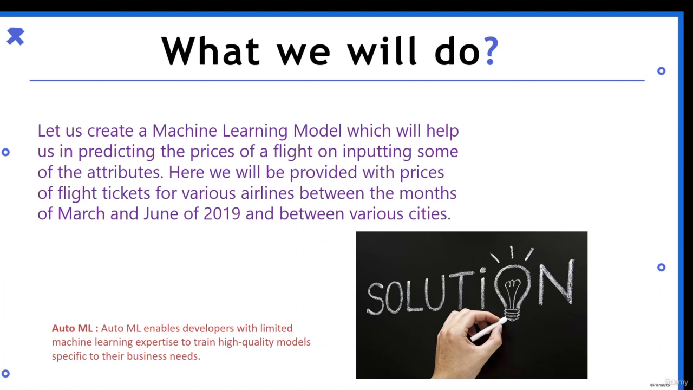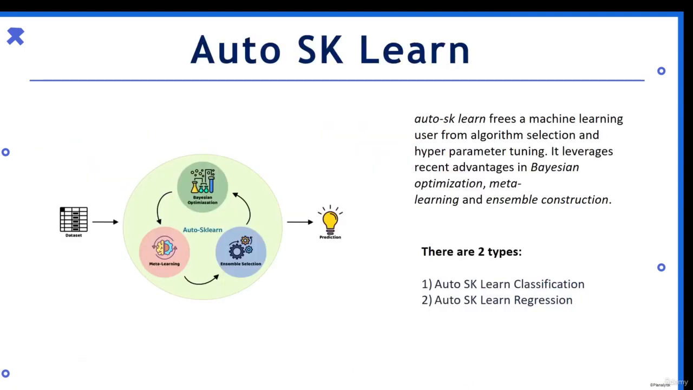There are numerous automated machine learning libraries available, but we'll be using AutoSklearn in this project. Let's have a brief introduction about AutoSklearn. AutoSklearn frees a machine learning user from algorithm selection and hyperparameter tuning. It leverages recent advances in Bayesian optimization, meta learning, and ensemble construction.